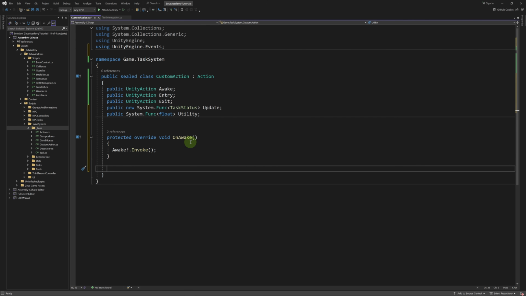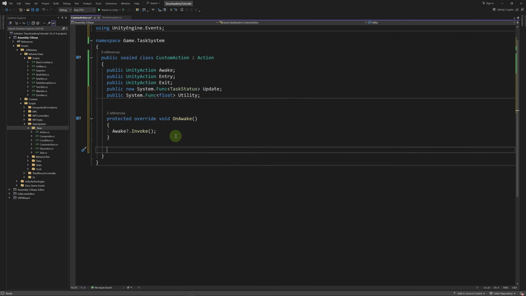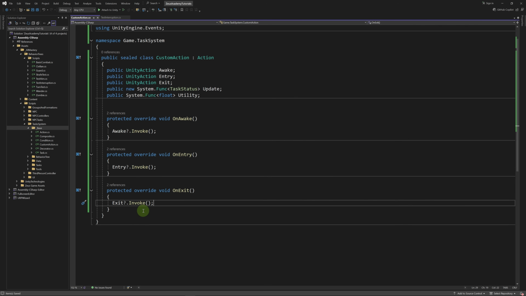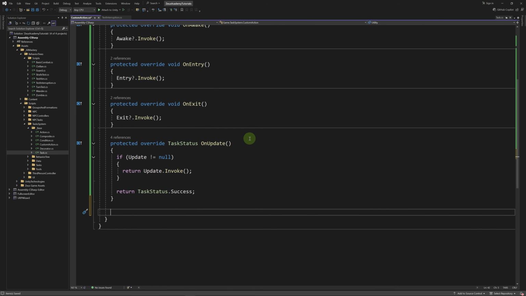Let's override the methods of the action. First, we override the OnAwake method. Then we call Invoke on the awake action. And we use the question mark here. This is equivalent to saying if awake is not null. We do the same for the OnEntry and OnExit methods. Then we override the OnUpdate method. If our update func is not null, we're going to invoke it and return the result. Otherwise, we return TaskStatus.Success.